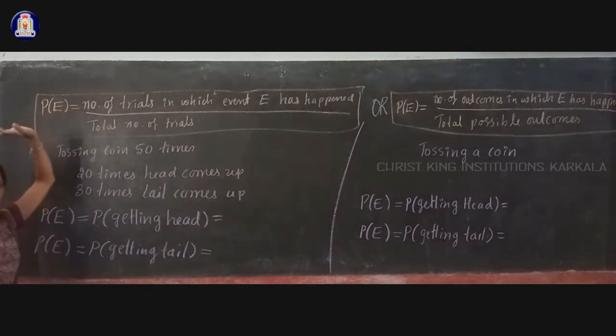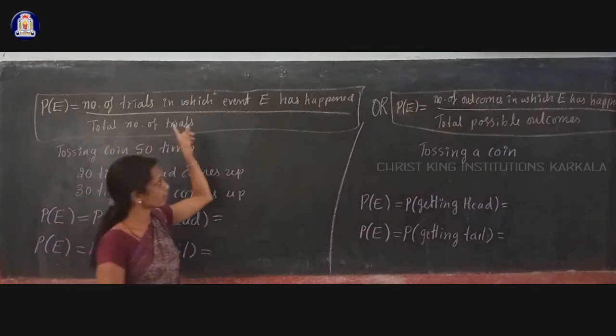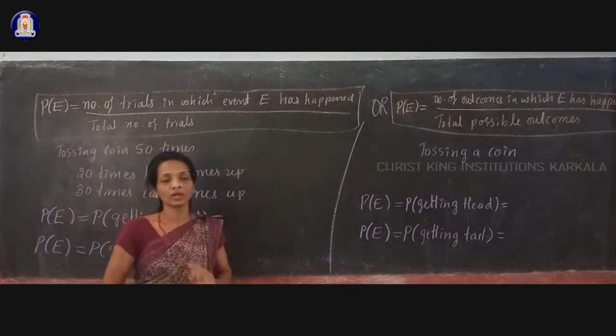If you performed a random experiment more than once, then use this formula: P of E is equal to the number of trials in which event E has happened divided by the total number of trials.